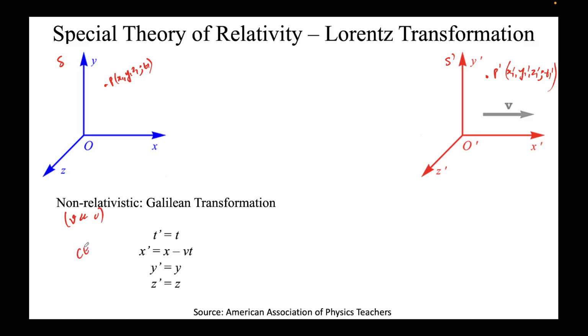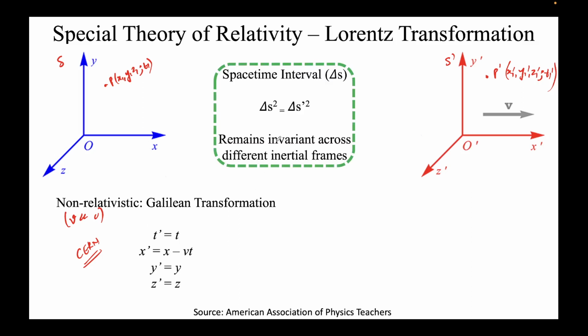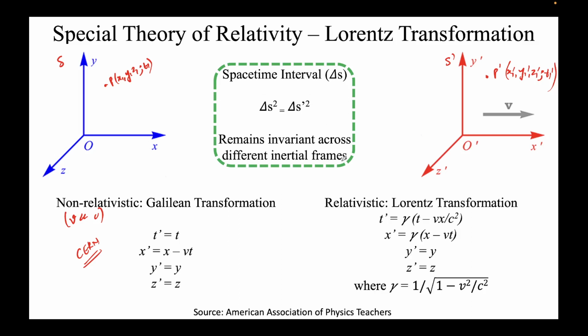At CERN, the Large Hadron Collider in Europe. There, the velocities of subatomic particles are very close to the speed of light, like 0.9c, 0.8c, 0.1c, 0.2c. So there it matters, and they cannot use this. So what do they do there? We know in the special theory of relativity, the space-time interval delta s remains invariant across different inertial frames. We use this property to arrive at something called the Lorentz transformation.